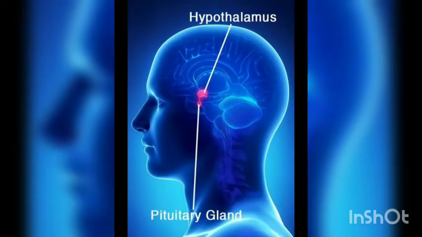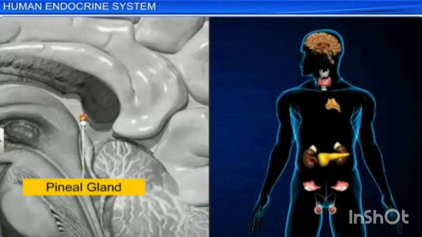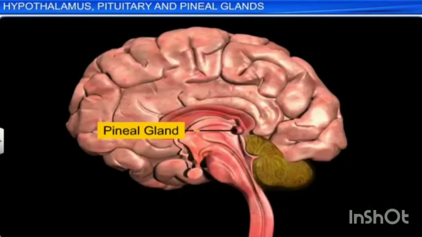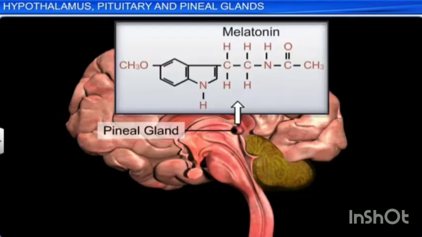Pituitary gland is called the master gland because it controls and coordinates the activities of other glands. Right? Next, we will see the glands one by one. Next gland is the pineal gland. In humans, the pineal gland or epiphysis is located behind the third ventricle of the brain and is formed of parenchymal cells and interstitial cells. It secretes the hormone called melatonin, which plays a central role in the regulation of circadian